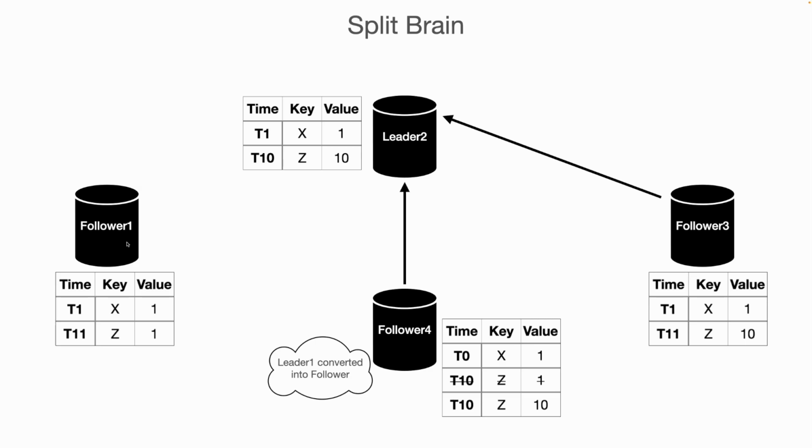Same thing for follower 1. As we discussed, once the new leader is elected, all the followers need to connect with the new leader. So in this case, follower 1 connects to leader 2 and the same thing happens here. Follower 1 also removes the older value of z and accepts the newer value of z. So in this case we can see we also have a problem of data loss, because we successfully acknowledged the value of z equals 1 by this leader to that client, but due to the split brain problem we have to remove the previous value of z and accept only one value of z.